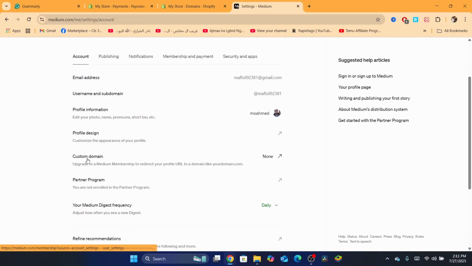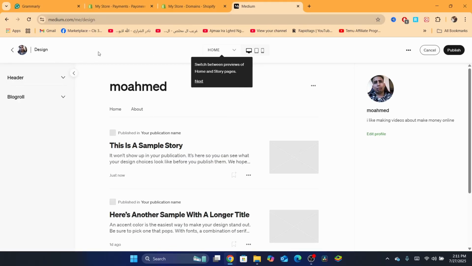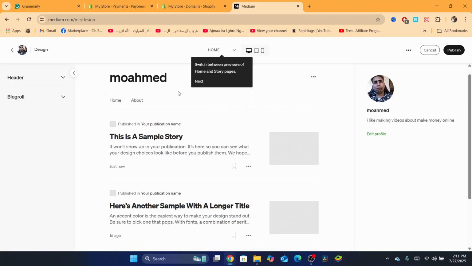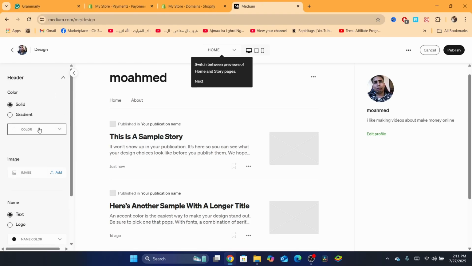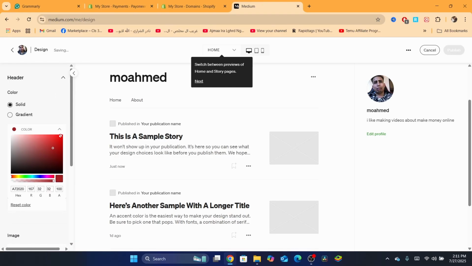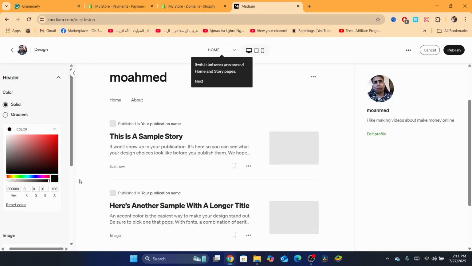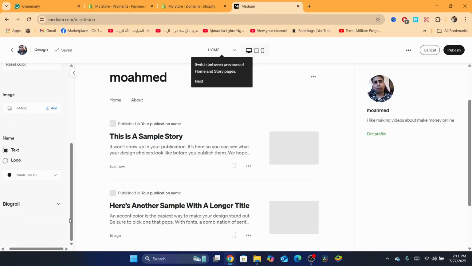Now here you can add the custom domain. Here it says profile design. You can also design your profile, and this is how it's going to look. This is a sample story. It won't show up in your publication, it's here so you can see what your design choices look like. If you click here on header, you can always change the colors, for example to red. In this case I'm going to leave it as it is.